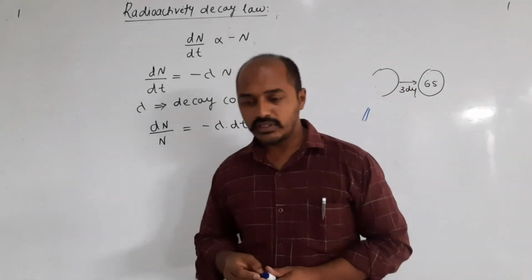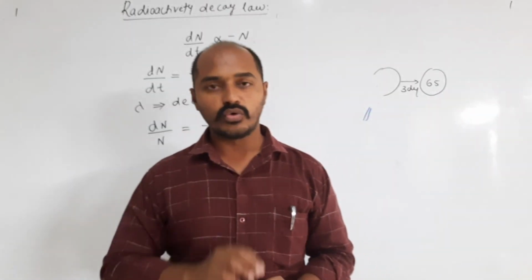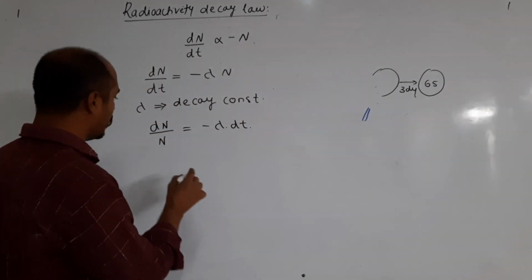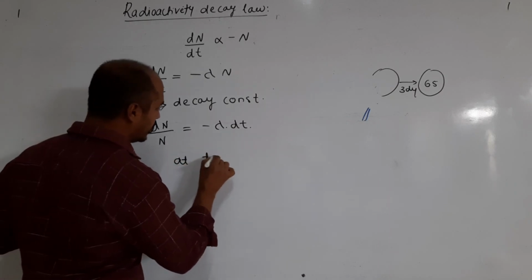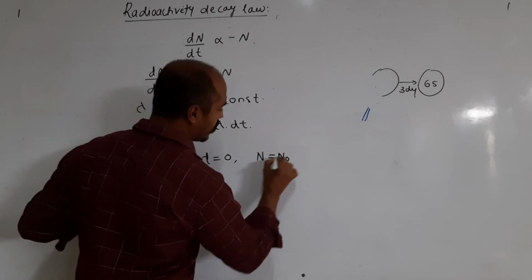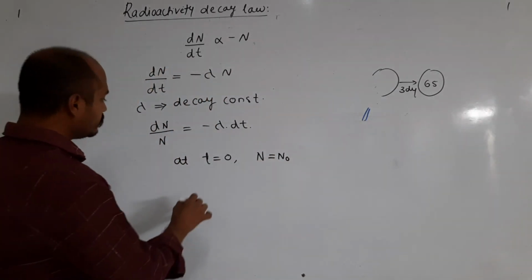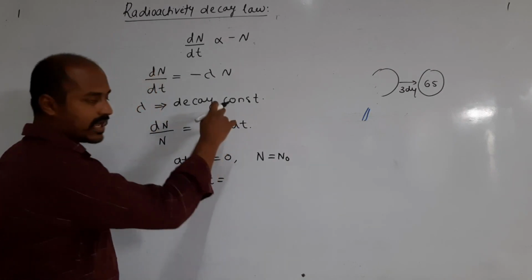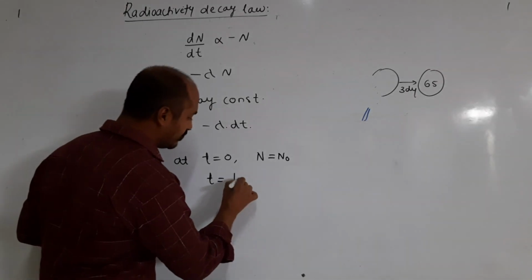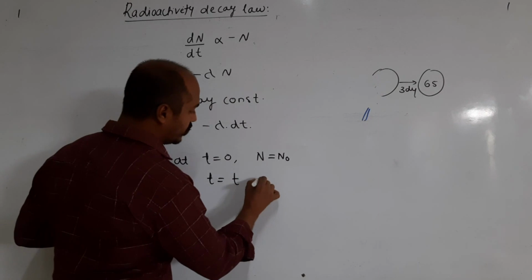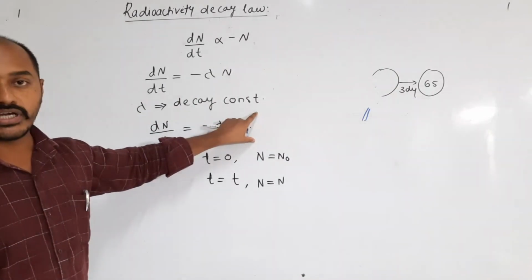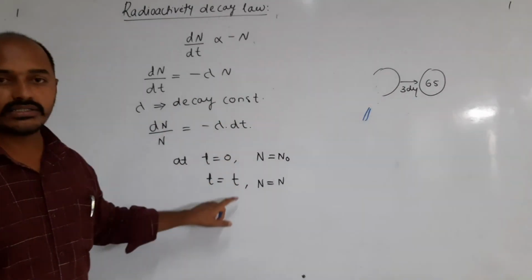Now at time t is equal to 0, the number of active nuclei available is maximum, that is N naught. Then as the time passes, take 3 hours, 3 days, 4 days, at the time that I will mention as t, the number of active nuclei remaining is N. So we have to integrate this equation by taking these limits.